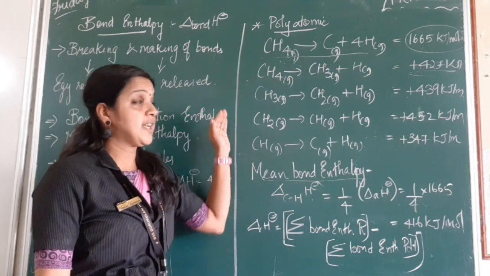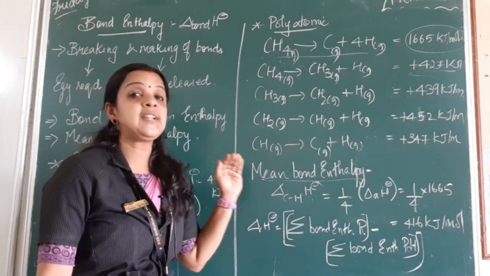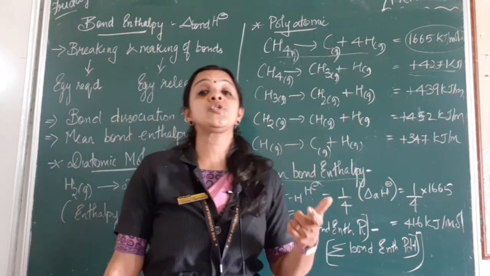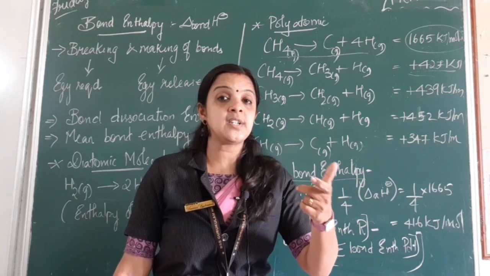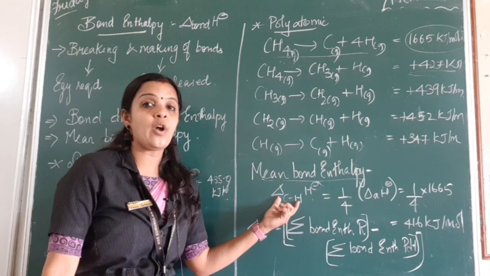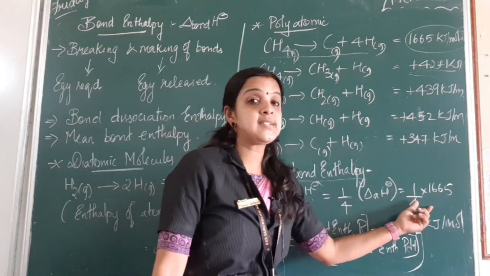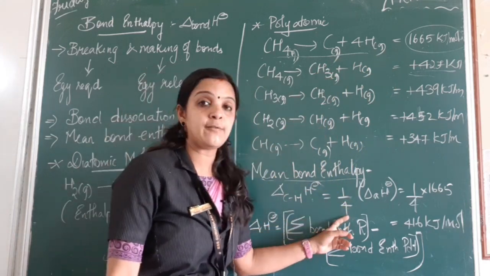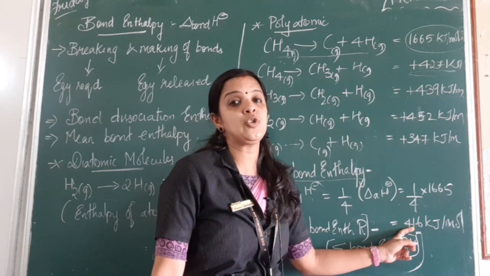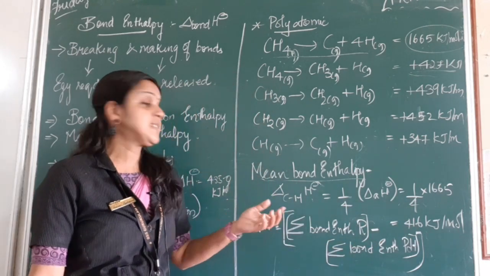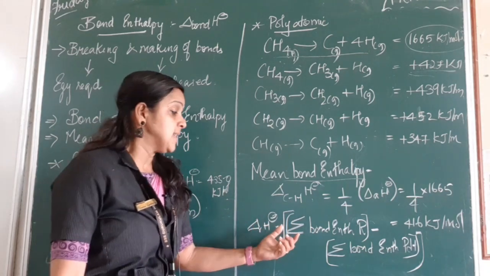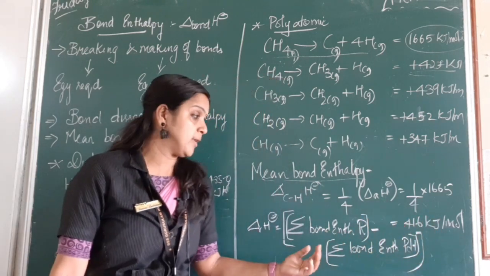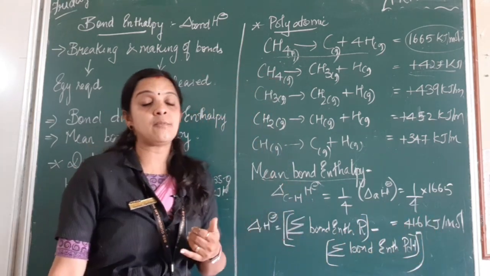So now, since there are 4 steps involved in the splitting of methane into carbon and hydrogen, we are going to consider the mean bond enthalpy, like how you calculate the average of your subjects, the percentage of your subjects. Here, for the CH bond, the energy required will be 1665, the total energy, divided by the number of steps involved. So divided by 4, you get 416 kilojoule per mole. Now in general, to consider the enthalpy of a reaction, we can take the sum of bond enthalpy of reactants minus the sum of bond enthalpy of the products. So that is how we have learned bond enthalpy.